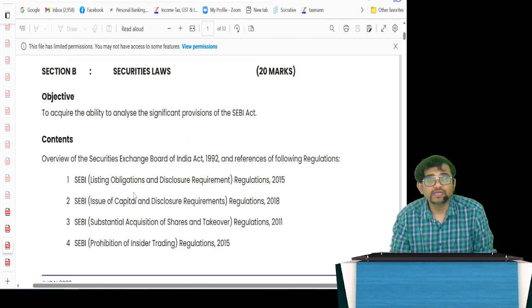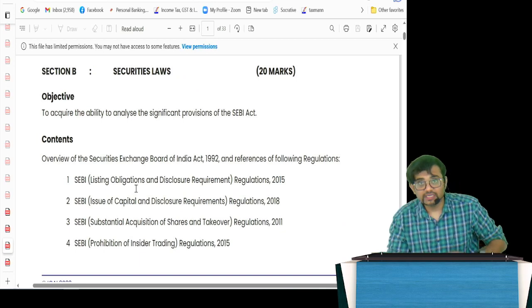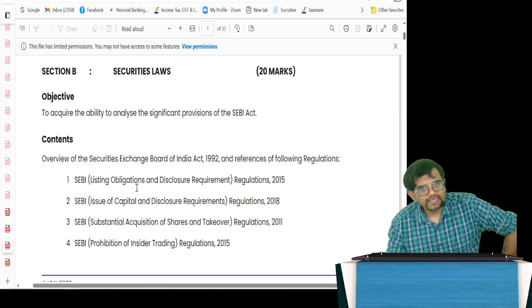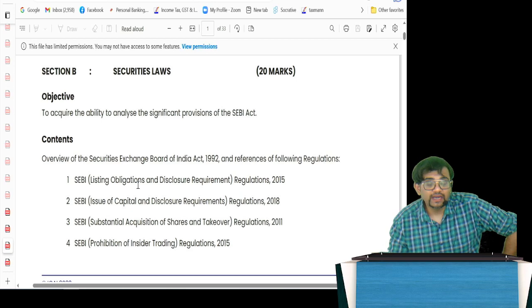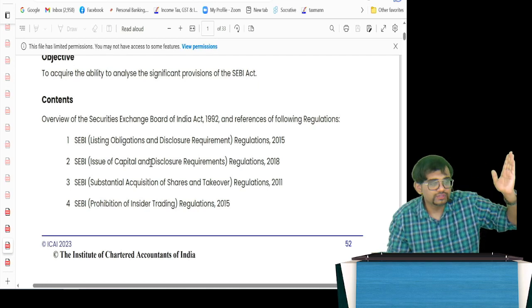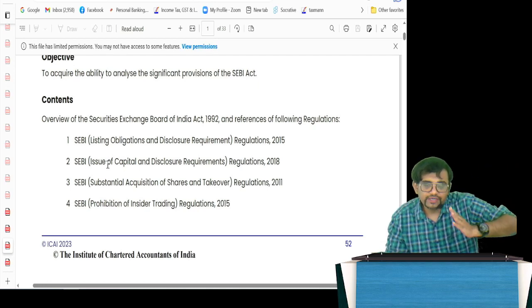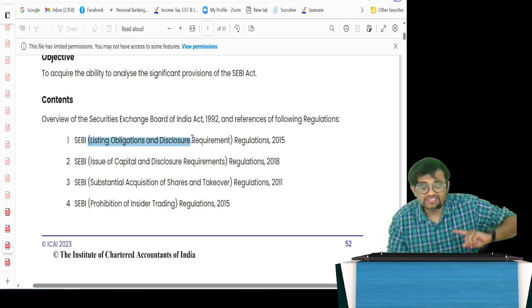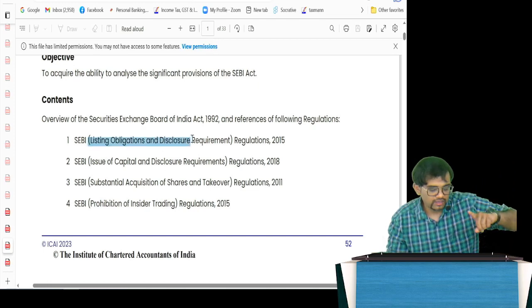And we have securities law, that is your SEBI. In that, interestingly, in 2018, very strangely, they had removed SEBI ICDR regulations, that is issue of capital and disclosure requirements, when the syllabus came. Thankfully, they have reintroduced that. So you have SEBI LODR, which is existing as per the normal new syllabus.